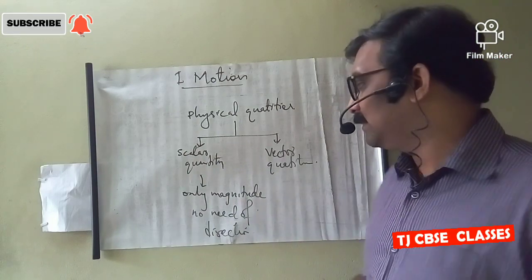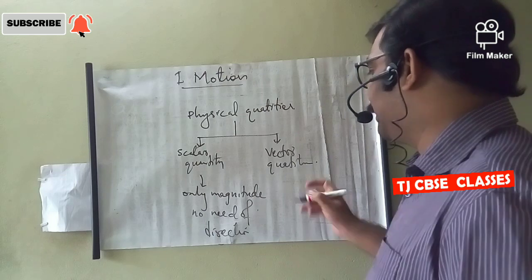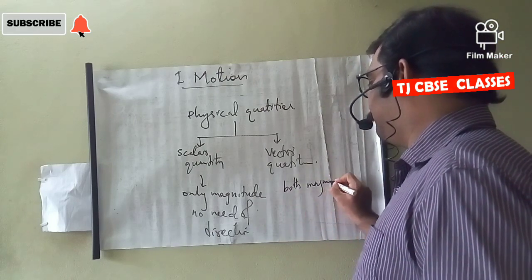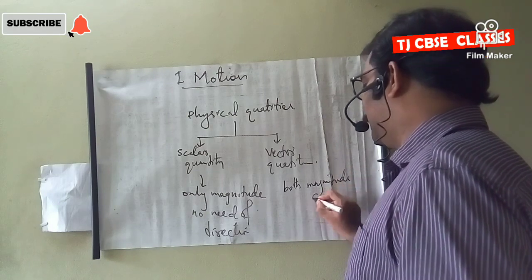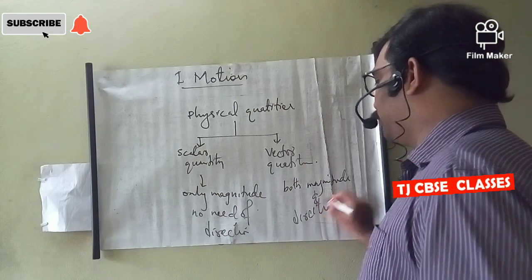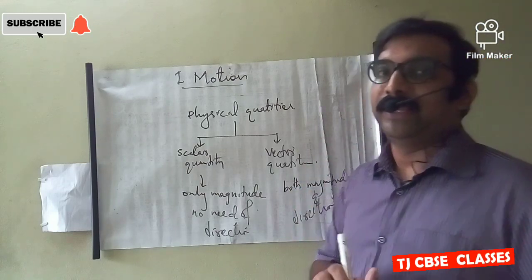Vector quantities mean both magnitude and direction are needed. Direction also should be mentioned properly.